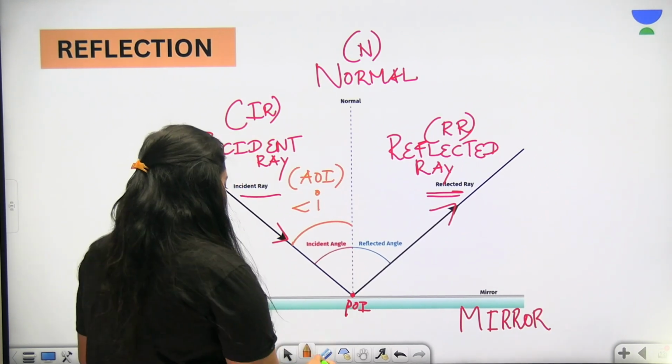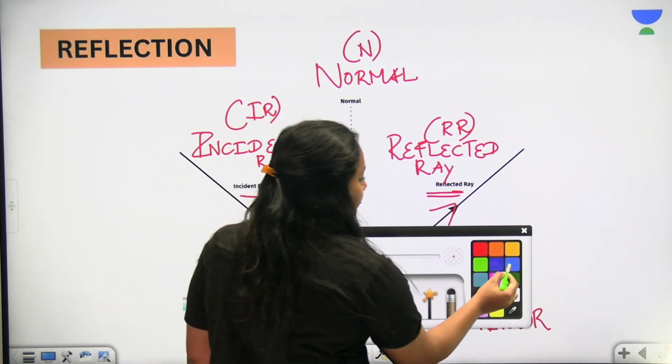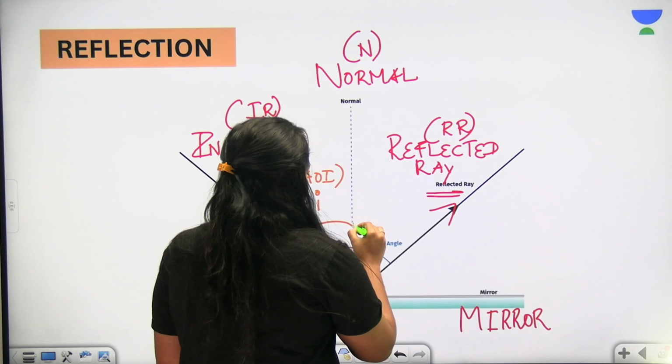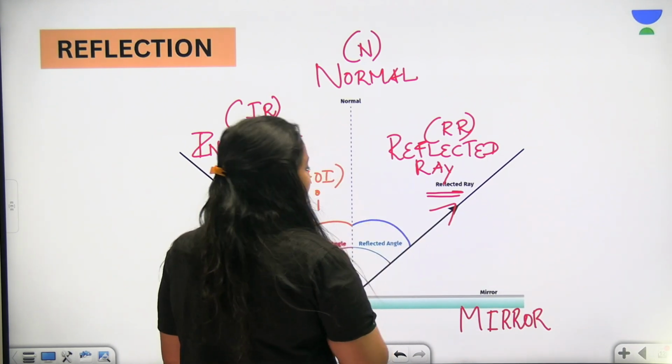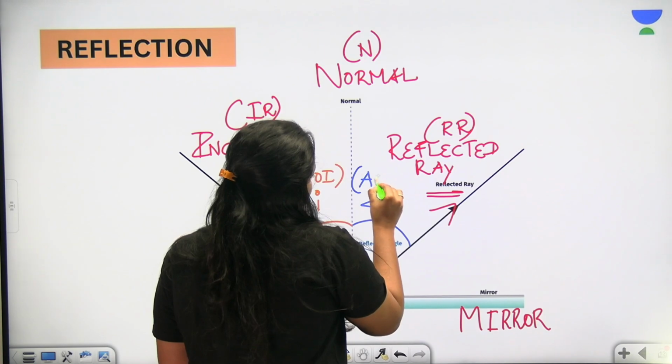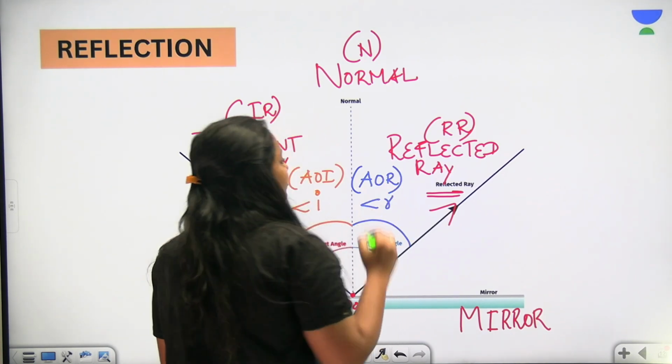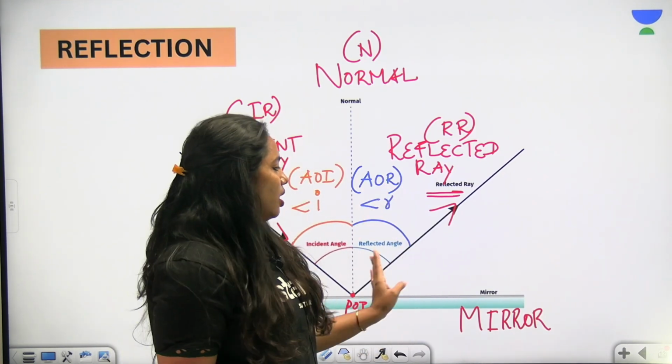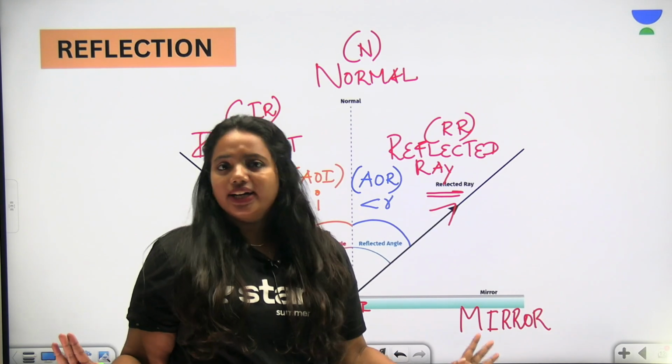Got it? Similarly, the angle between the reflected ray and the normal can be called angle of reflection, AOR. Okay, so now all the terms are done.